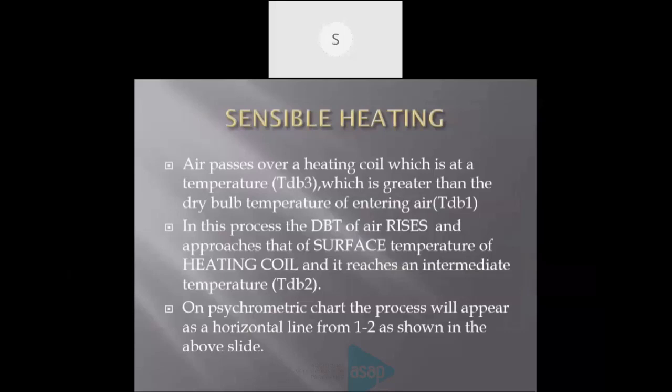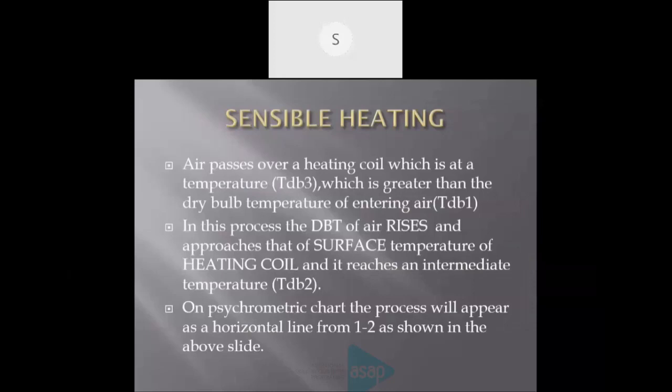Air is coming over a heating coil. The heating coil has a higher temperature, and normally the entering air has a lower temperature. The entering air has a temperature of TDB1, which means dry bulb temperature at the first point. In this process, the dry bulb temperature of air rises and approaches the surface temperature of the heating coil, and it reaches an intermediate temperature